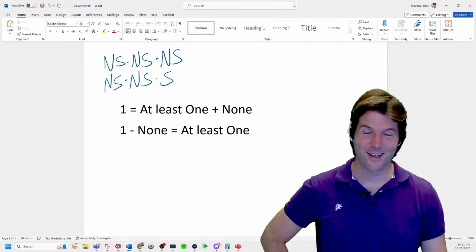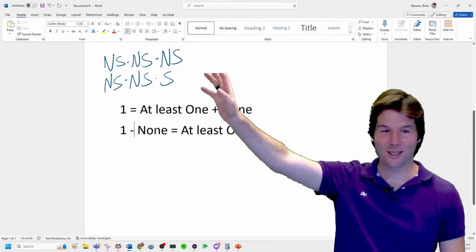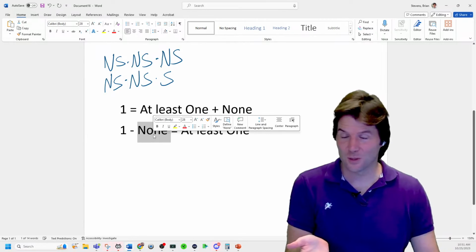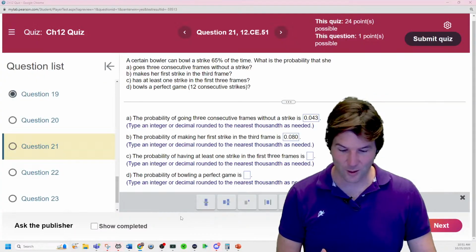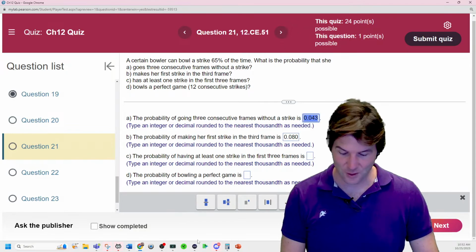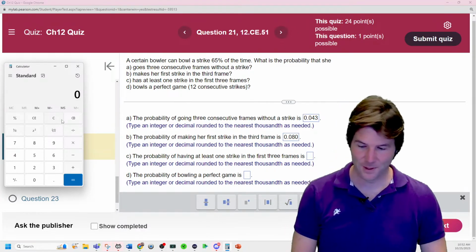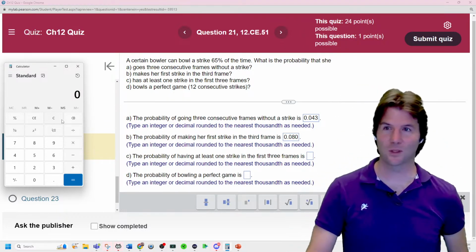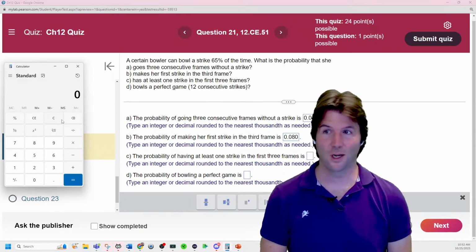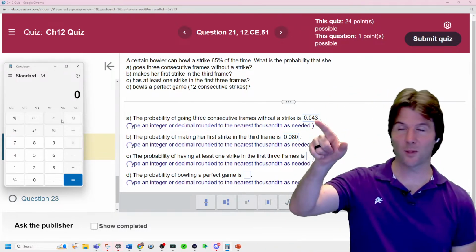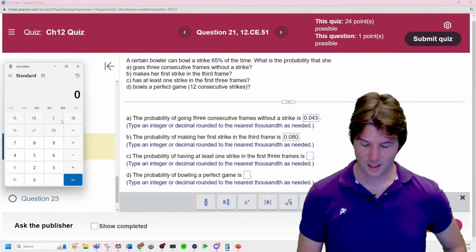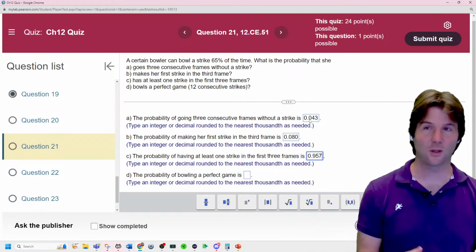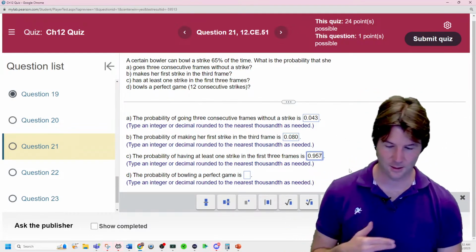So here's the thing. We already know the answer to the probability of not a strike, not a strike, not a strike. And this is where I sometimes think people like, you have to see we already have the answer to this. It was the first thing we solved for. So we can just go to our answers right here, grab this, and do what? Take that probability right there, which is the probability of no strikes in the first 3 frames. And boom, you've already done everything. Subtract from 1, and there it is. So those two will be complements because either you get no strikes or you get at least 1 strike, and you have that right there.